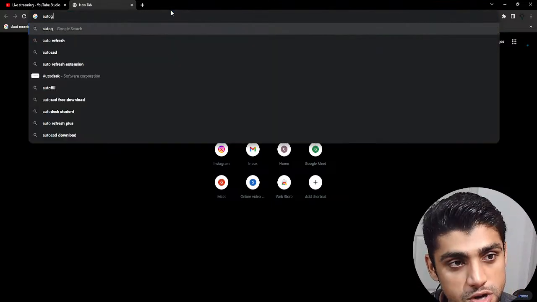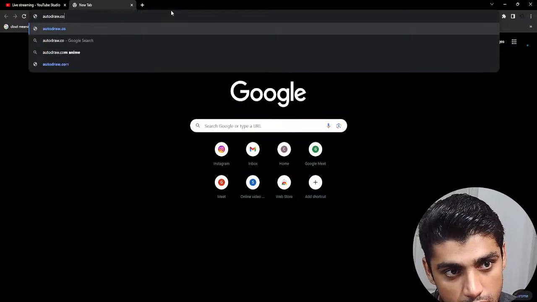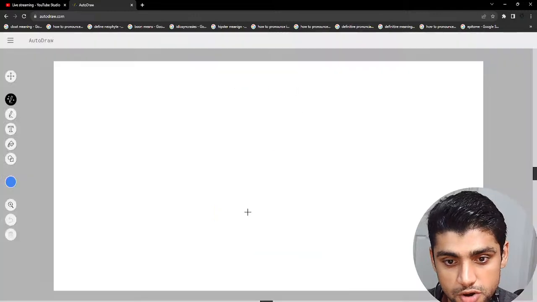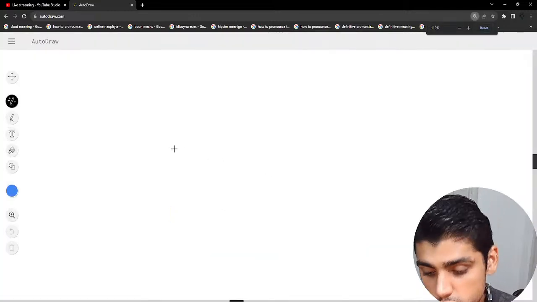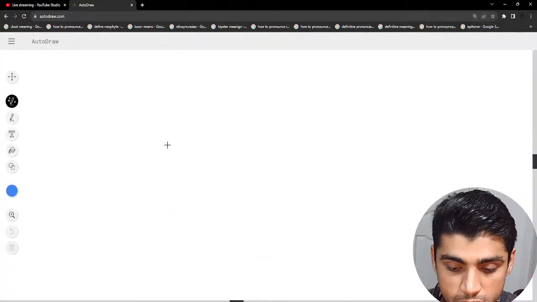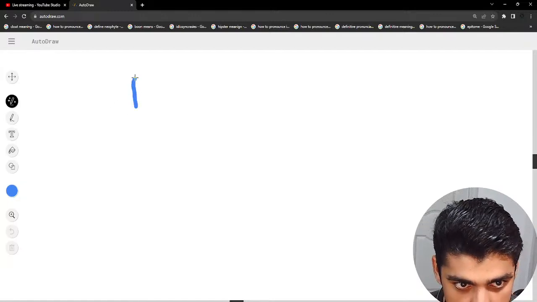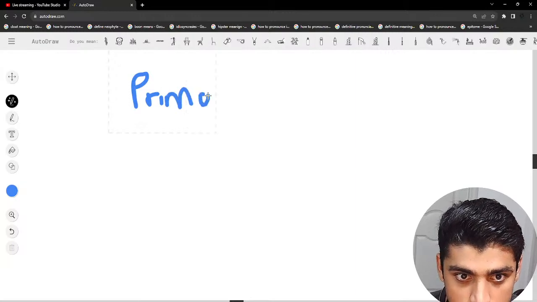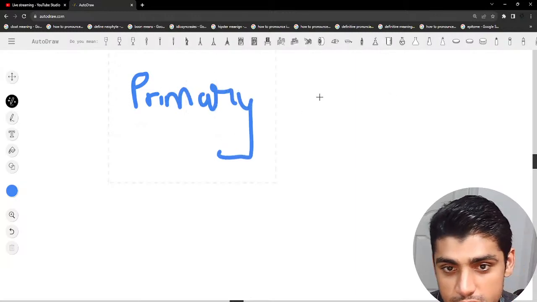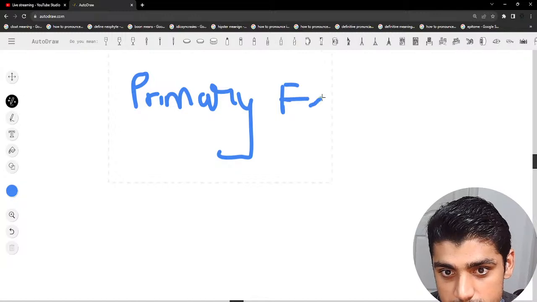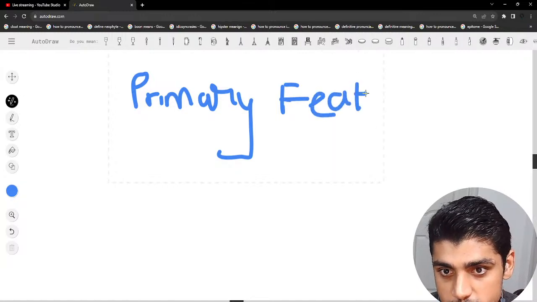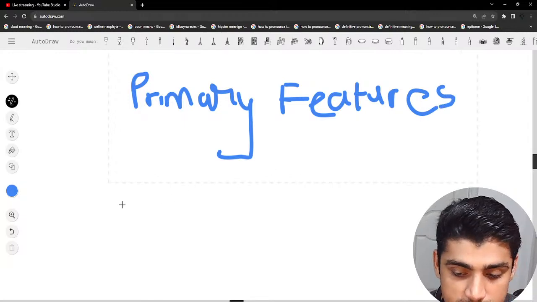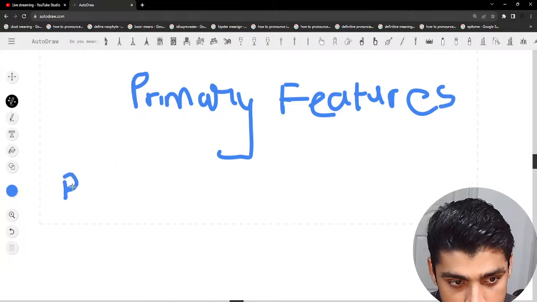So autodraw.com. See if this is the website. Start drawing. Okay, so the first thing we're going to do is talk about what the primary features are. Sorry about the writing, but I'm going to have to do this fast. Features. Okay, one of the biggest features of Next.js is the rendering.